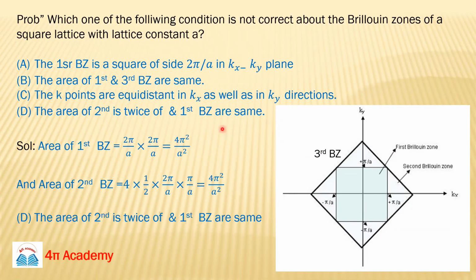Okay, so the area of second is, okay, something is correct. So, guys, I will correct this. This is basically 2 into 4, because it will be 4 now. You are getting my point? Yes, ma'am. So it will be basically 8 pi square upon a square, means 2 into 4 pi square upon a square. Means the area of second Brillouin zone is twice the area of first. Means this statement is not correct statement. So our correct answer is D, but this statement.